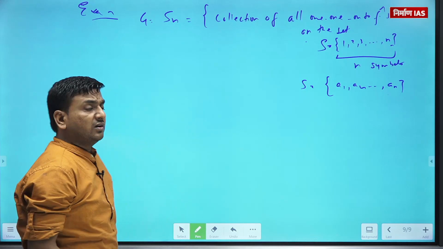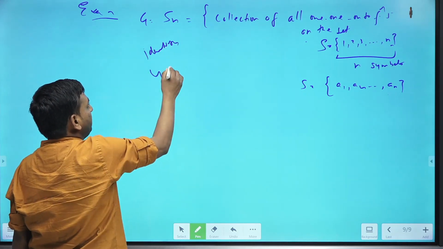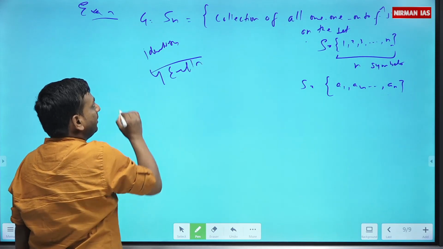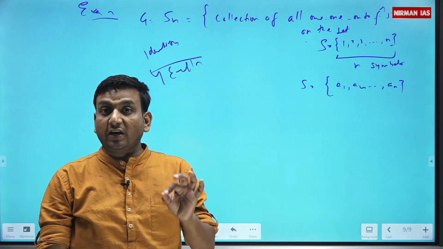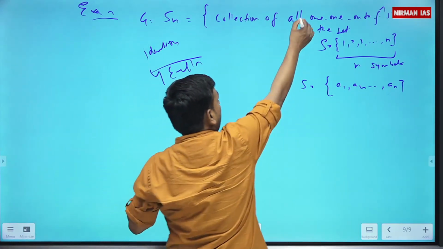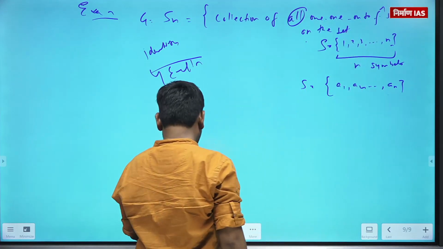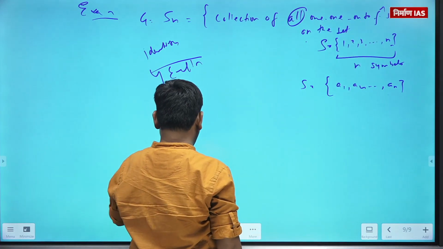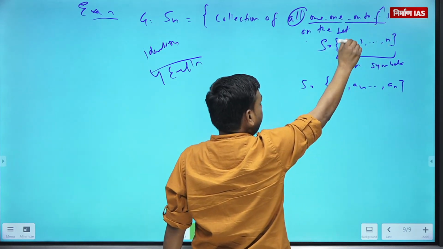Please focus. Identity, not identity, पहचान वाला. Sn का पहचान क्या है? This is collection of all 1 on 2 functions. This is collection of all 1 on 2 functions.